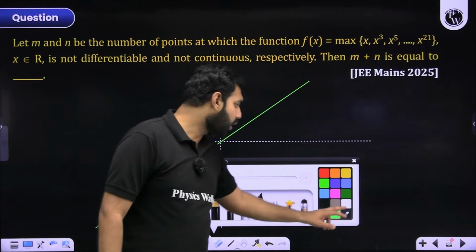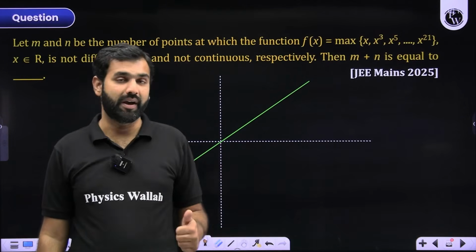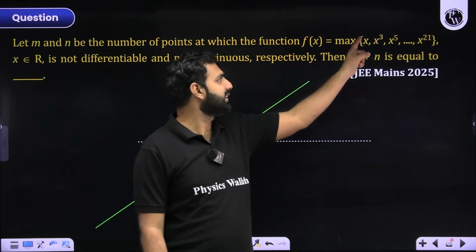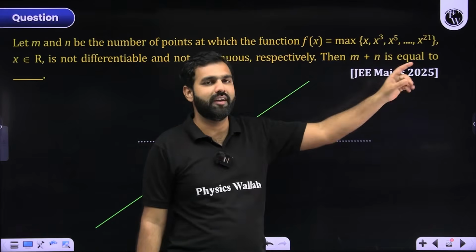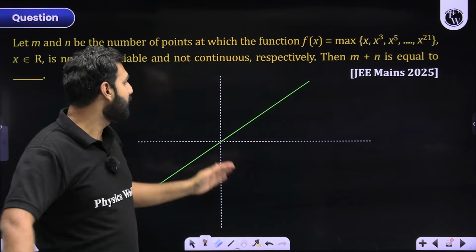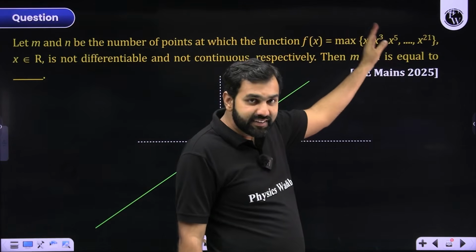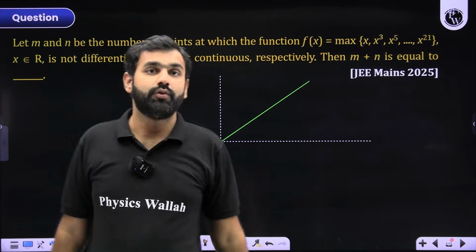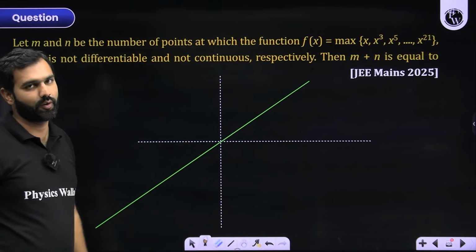All of these curves will intersect at -1 and 1, because at 1, x, x cubed, x to the power 5 are all 1. Even at -1, x, x cubed, x to the power 5 are all -1. So at 1 and -1, all of these curves are going to intersect.